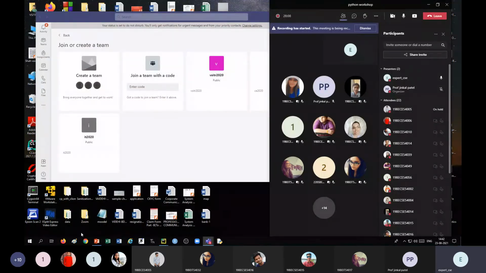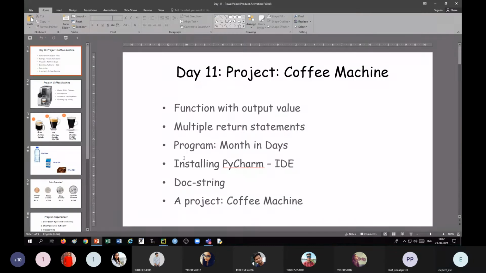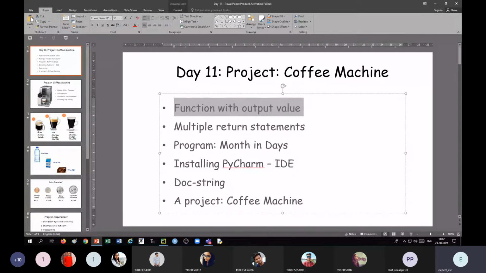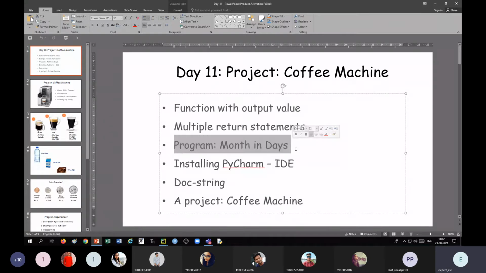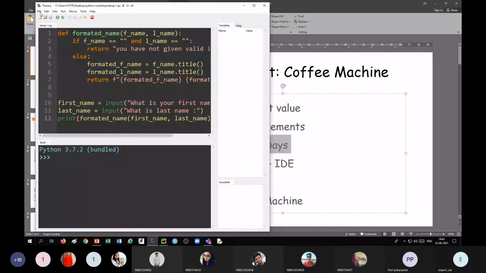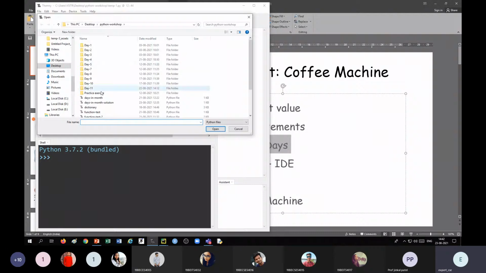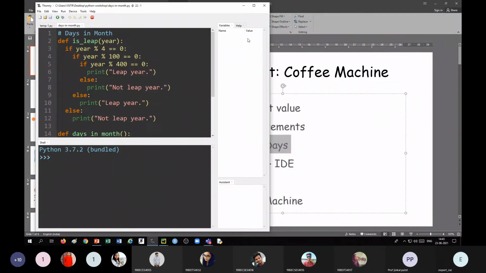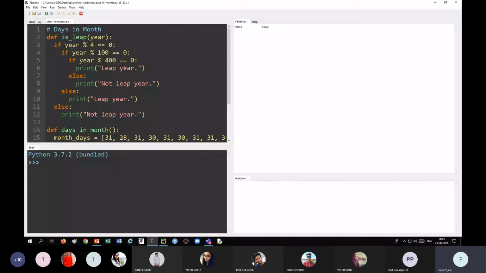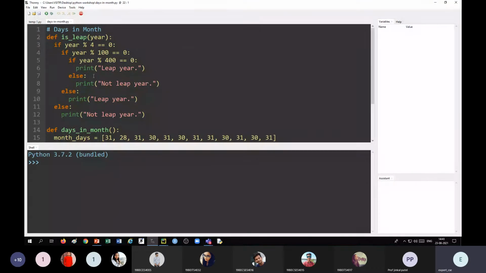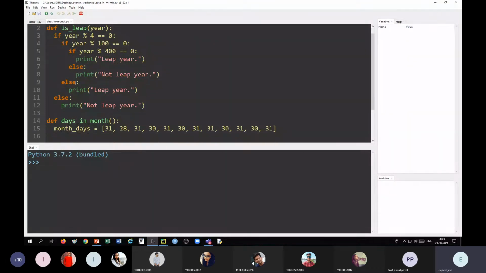Now what we are going to discuss today is, first of all, a function with one output and multiple return statements, and using this we want to discuss one small program which will print the days in a month. Now let us see it. File, open. In this particular program, I have copied the leap year program which we have already developed.